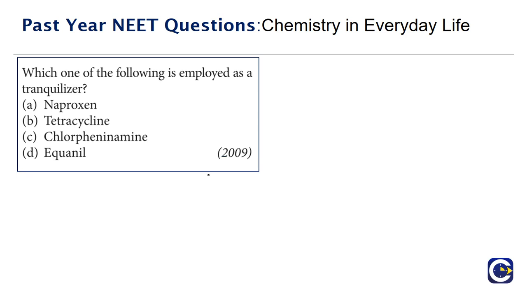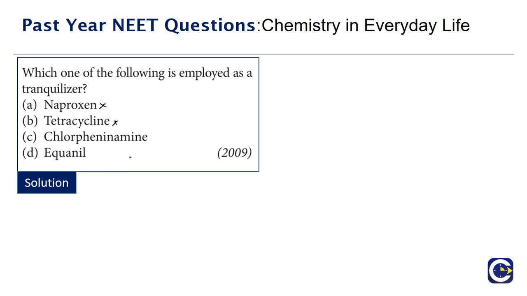Moving on to the next question, this is a question that has come in 2009. Which one of the following is employed as a tranquilizer? Now already we saw that naproxen will not be the answer, because it is an anti-inflammatory drug, and tetracycline is an antibiotic, so that is used for skin and intestinal related issues.